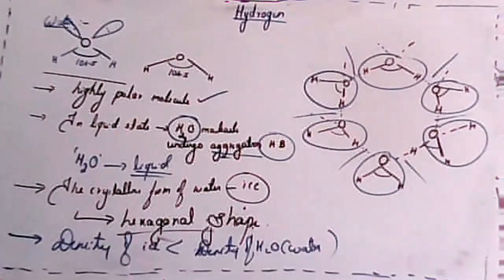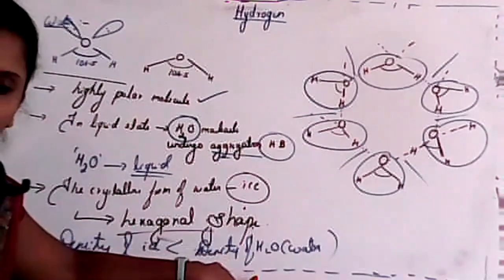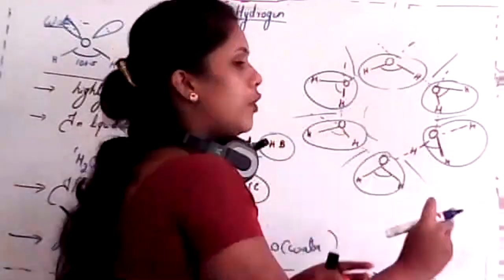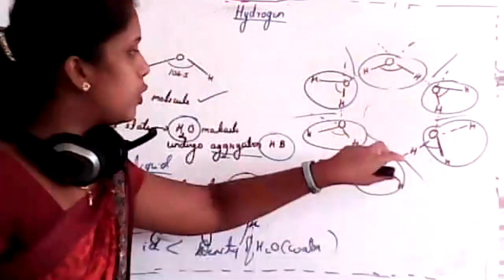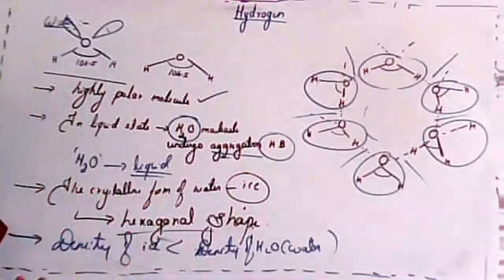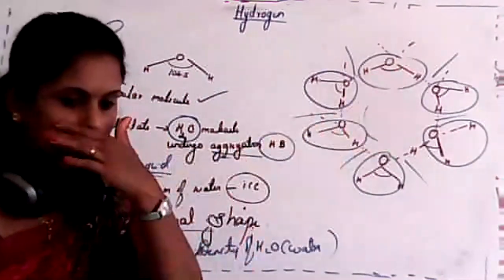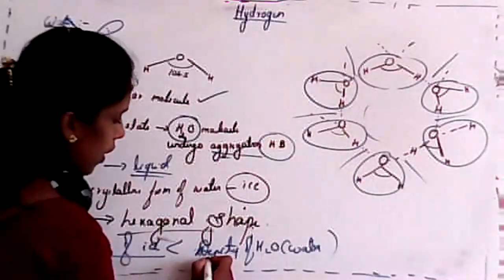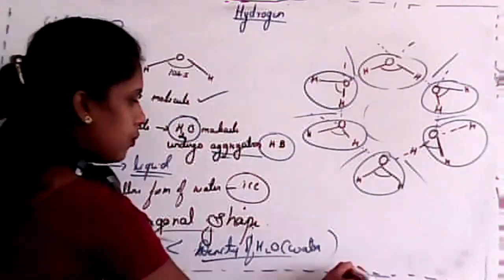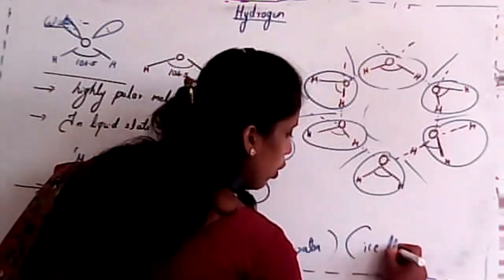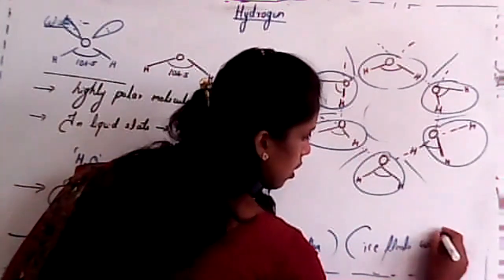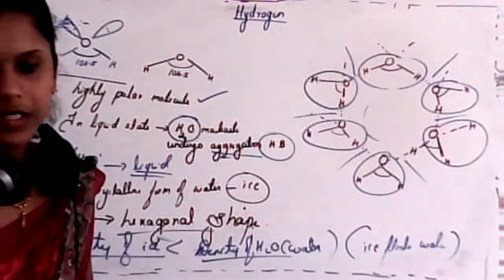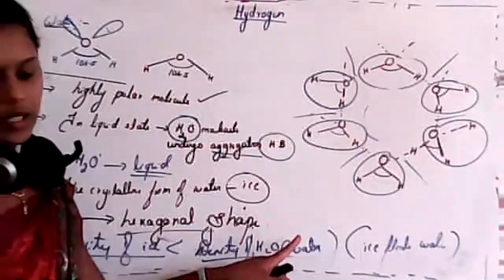So density of ice is always less than density of water, because it floats over, because it has an empty space which will be occupied with air, just like bread. Okay, it will be occupied with air. This is an empty space, isn't it? So that's why the density of ice is less than the density of water. So that's why ice floats over water. Is it clear, student? Is this clear?